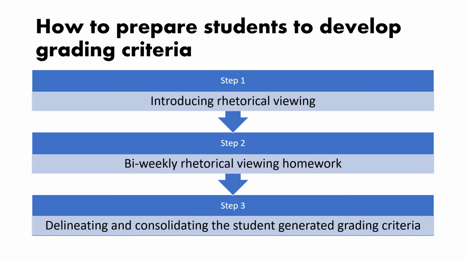Suppose you are doing a video project with your students. As suggested in the reading, we will see how you can prepare your students in developing grading criteria. We will understand it step by step. It basically involves multiple scaffolding activities, starting with introducing rhetorical viewing, then bi-weekly rhetorical viewing homework, and in the end, delineating and consolidating the student-generated grading criteria.